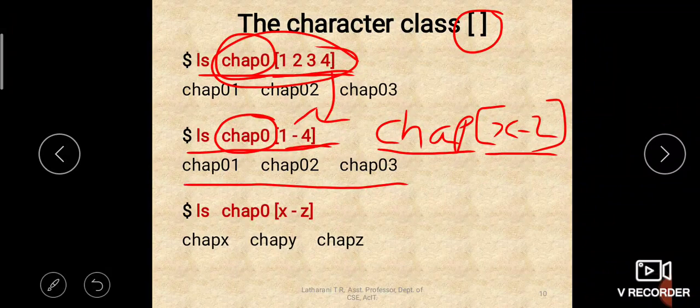That is the meaning. Similarly here, this 0 shouldn't be there, because we don't have 0x, 0y, 0z, so that 0 shouldn't be there. So this one: ls chap, bracket, x to z, then it will display chapx, chapy and chapz. Okay, this is how you can use the character class. It matches only a single character which is given within the character class. It may be a range or a set of values.